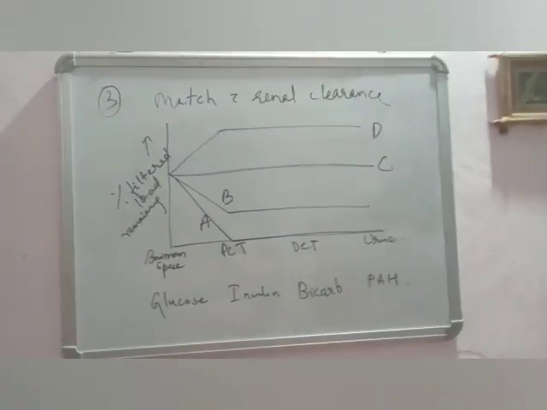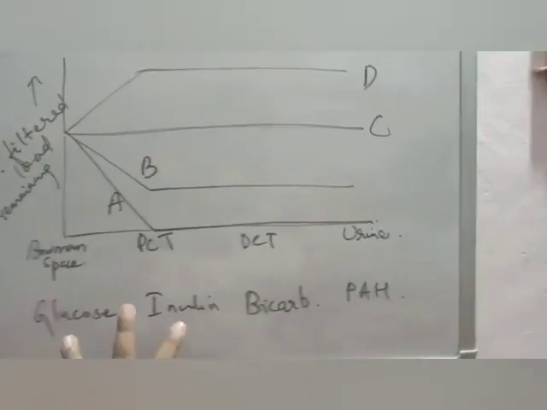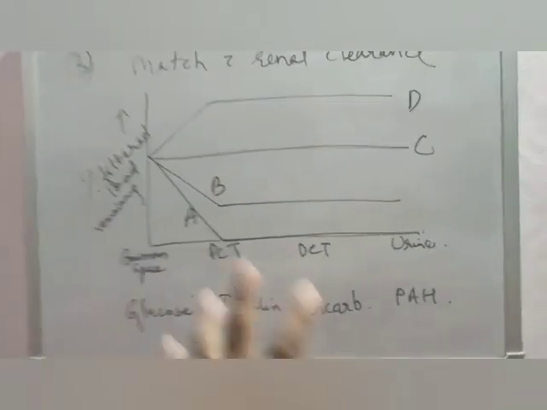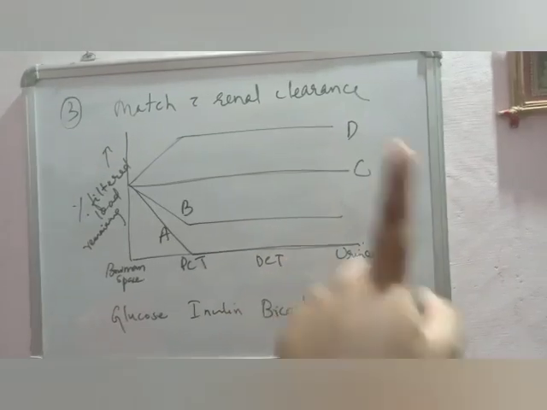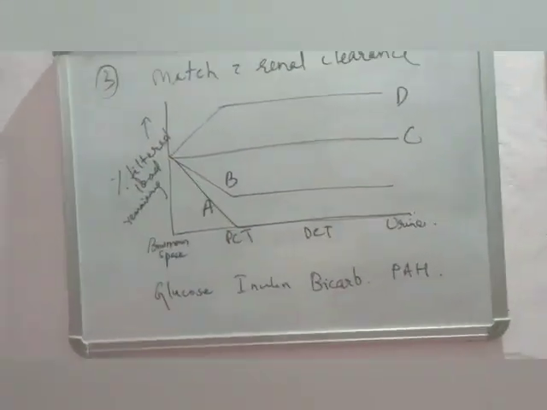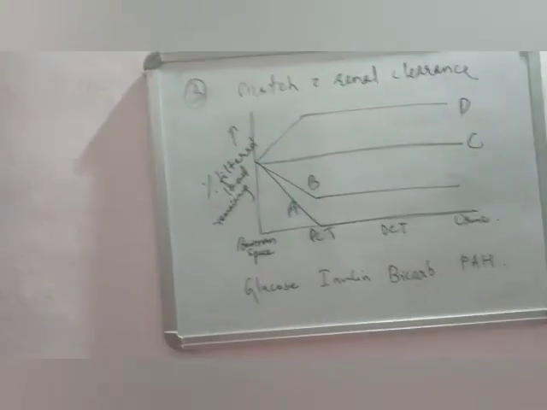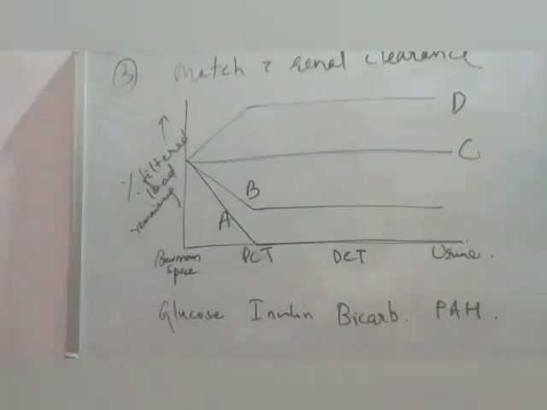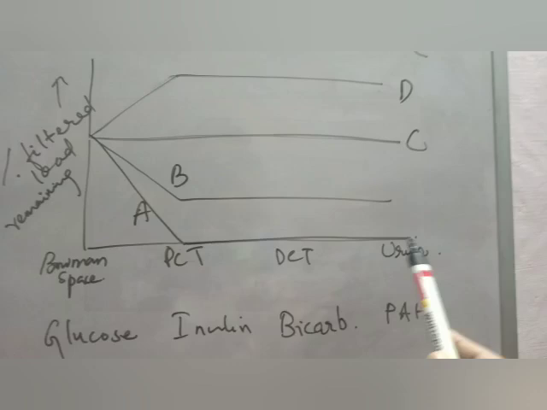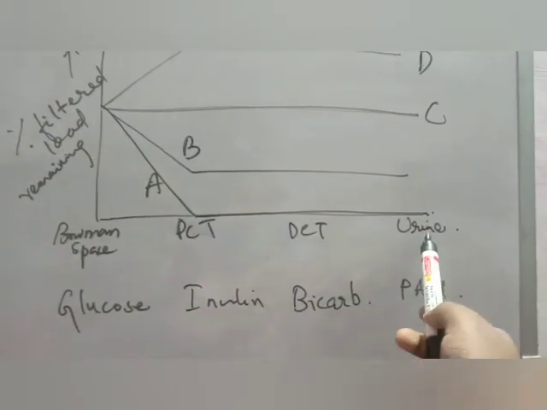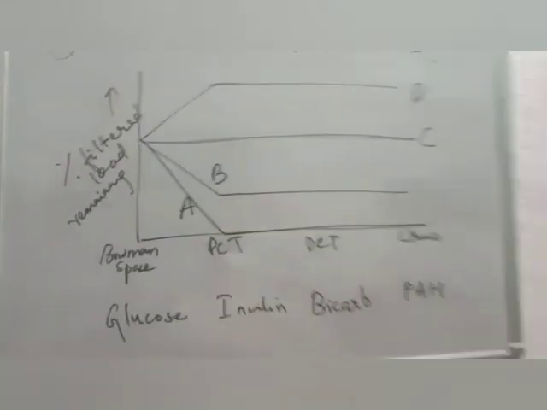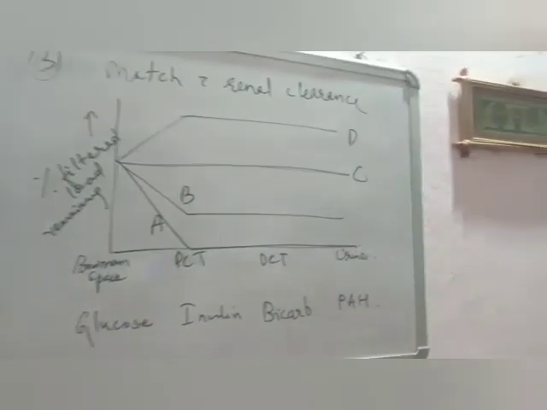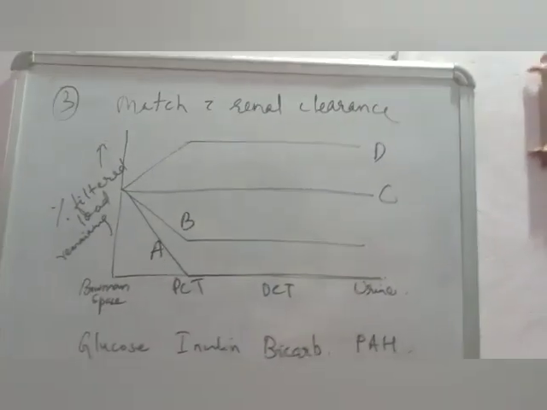Match the graph with the renal clearance. I am giving you 4 options: glucose, inulin, bicarbonate and PAH. What is PAH? Para-aminohippuric acid. Now you have 4 graphs A, B, C and D, and you have to match which graph represents which substance as it passes through the nephron or kidney. The concept is that, see here, Bowman space, PCT, DCT, and this is urine. This is the journey of the substance after getting filtered by the Bowman space, how it passes into the urine and what the change in its concentration is.